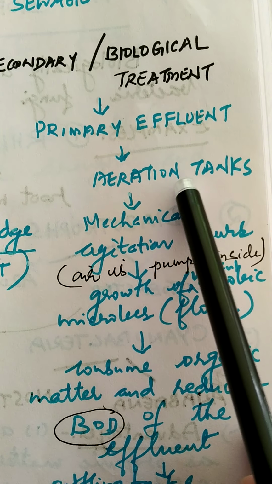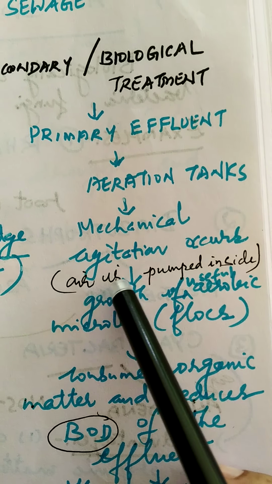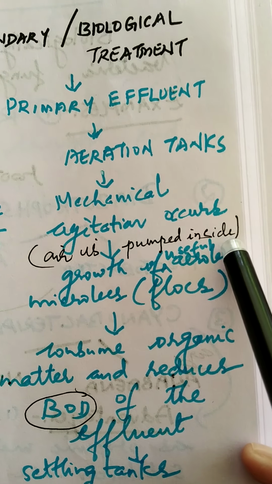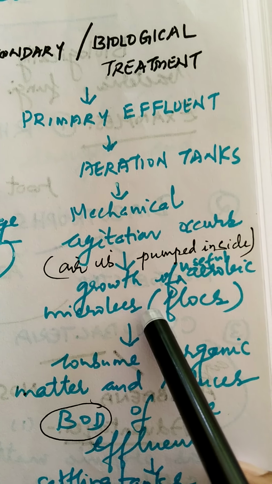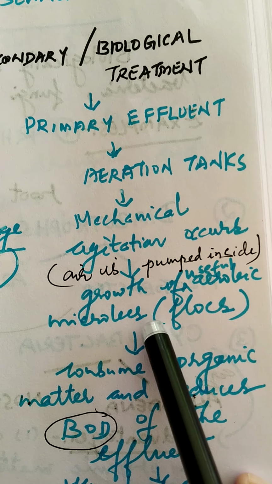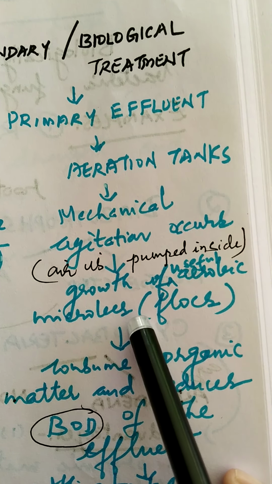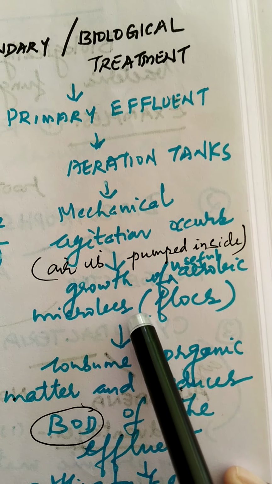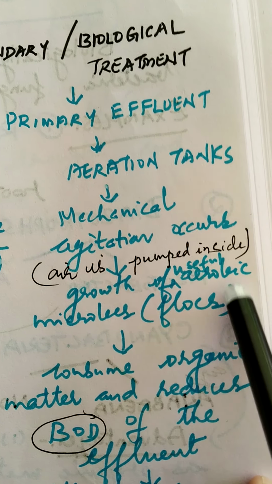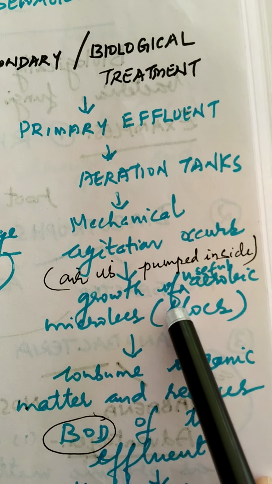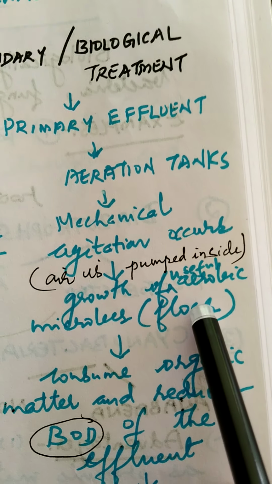There occurs mechanical agitation of the primary effluent, and air is also pumped inside, so that there occurs the growth of useful aerobic microbes, especially bacteria and fungal hyphae. These bacteria and fungal hyphae or mycelium grow in large numbers, so we call them flocs. So there occurs floc formation of the bacterial as well as the fungal biomass.